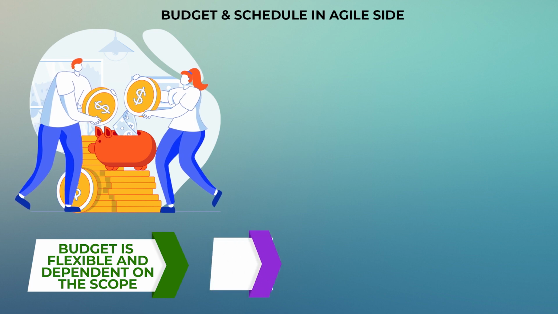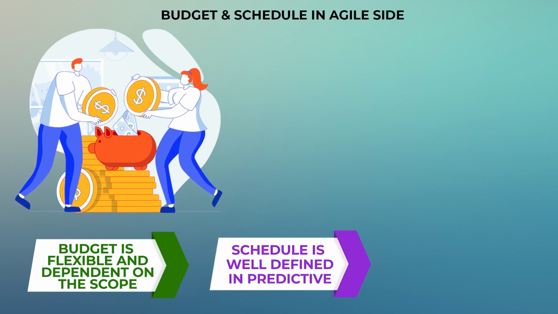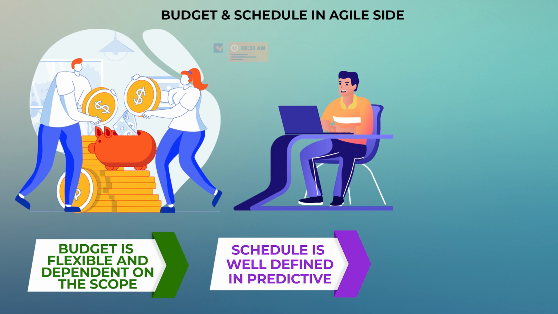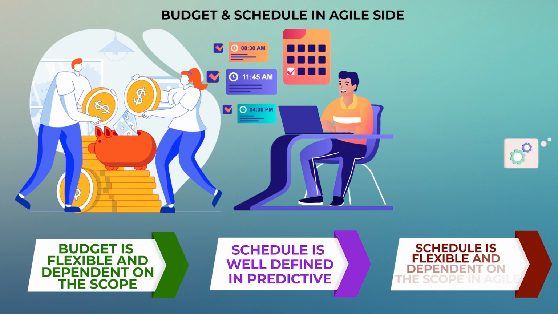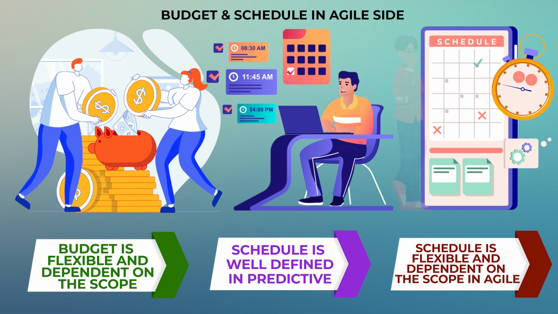Same thing is related to schedule also. On the traditional projects, your schedule is much more, I would say, fixed. You want to make sure that you complete it under a well-defined schedule. On the agile side, it really depends upon the scope of the project, and you really don't go with a fixed schedule as such, as compared to traditional projects.